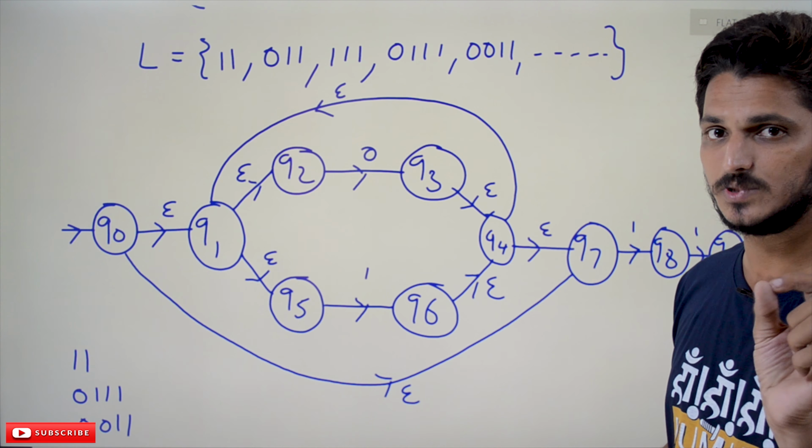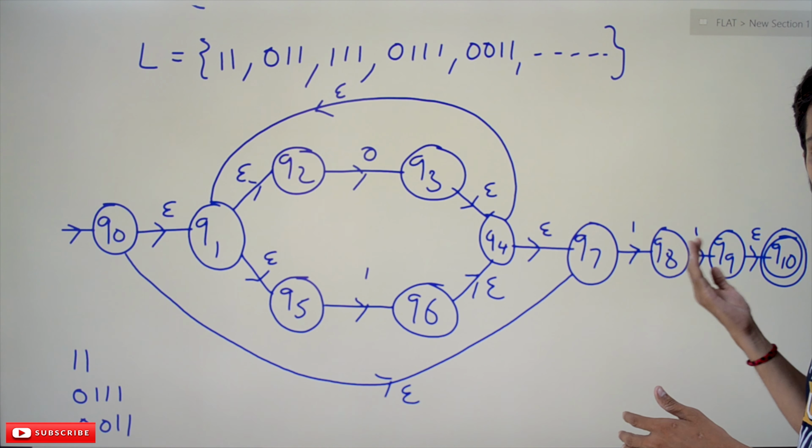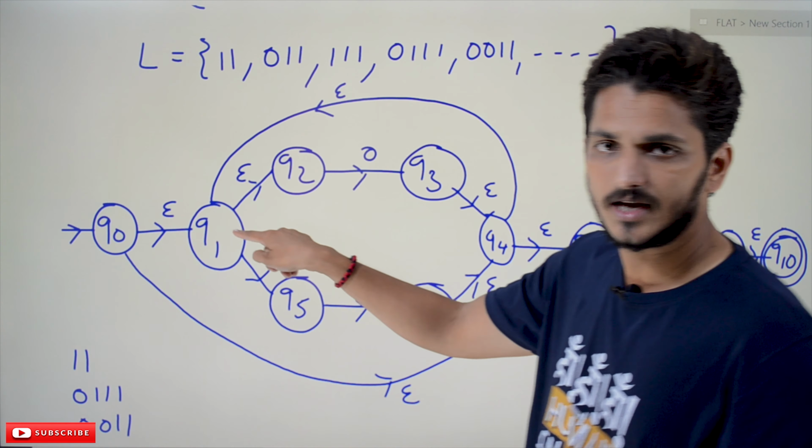Let's take a few examples and understand. If you take only 1 1, we start from here and move to Q7. One machine thinks that we have to check the logic for 1 1, and another machine thinks that these are the first characters or any characters, so we check the logic for (0 or 1) whole star.